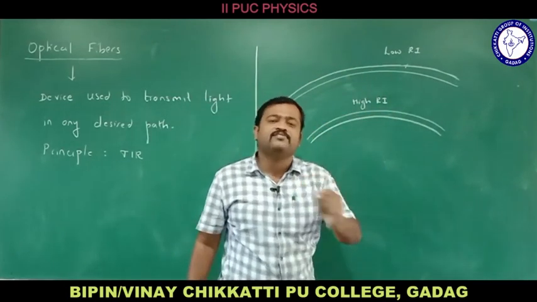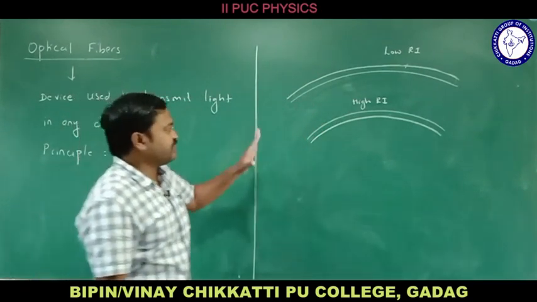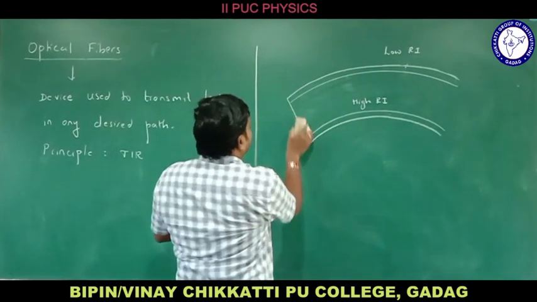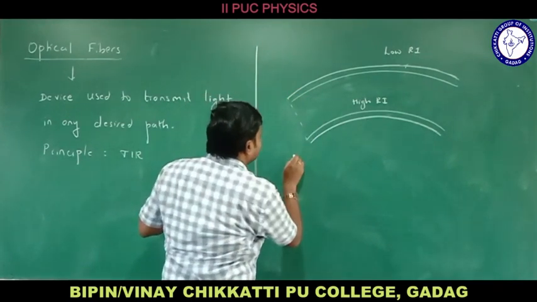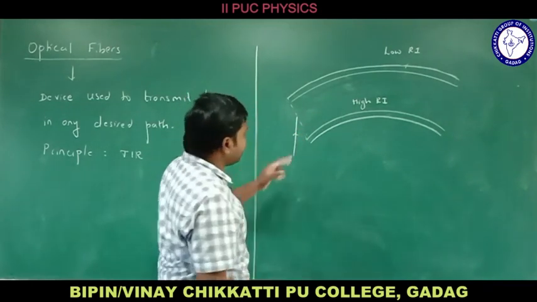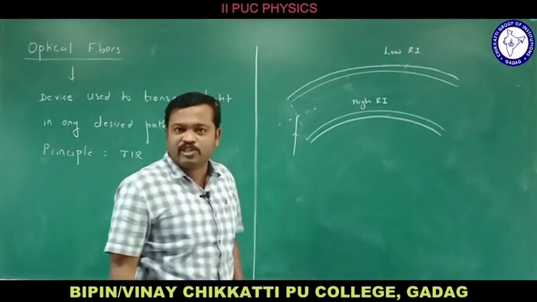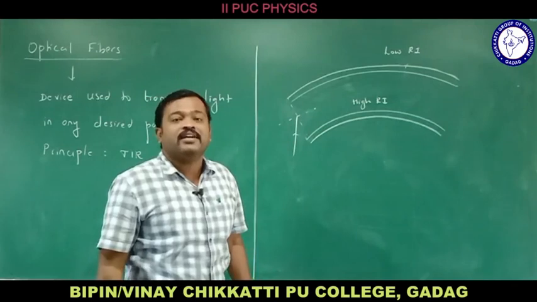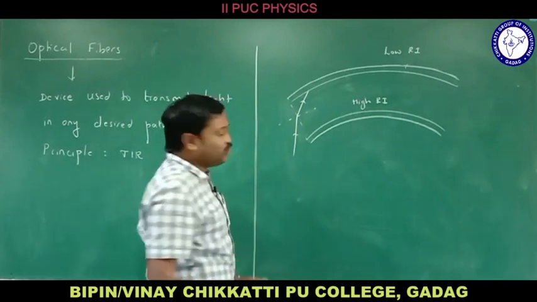Right? Okay. Now what happens if a ray of light moves inside this pipe here? Let me consider this is a pipe here, and this is of high refractive index. Let me imagine there is a surface here. Now, if a ray of light is incident like this, where is the normal here? Here there is normal. A ray of light is moving from which medium to which medium? Rarer medium to denser medium. If a ray of light moves from rarer to denser medium, it bends towards the normal, right? It bends like this, towards the normal line.